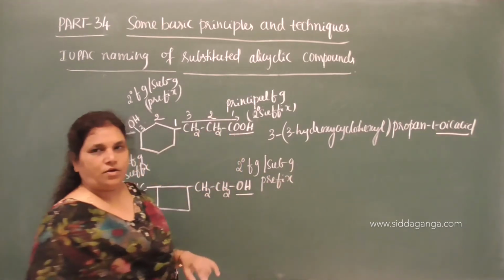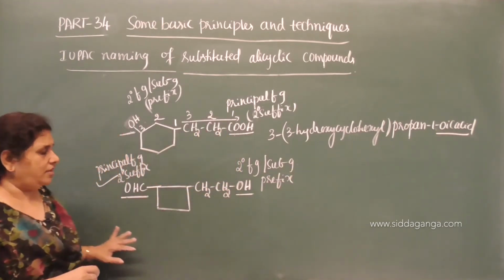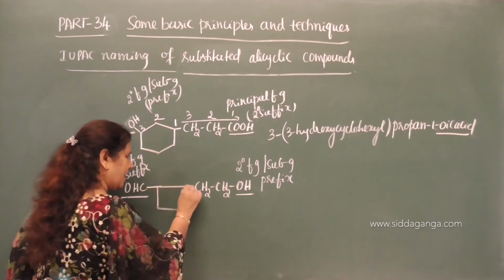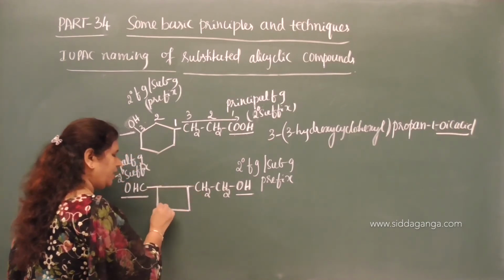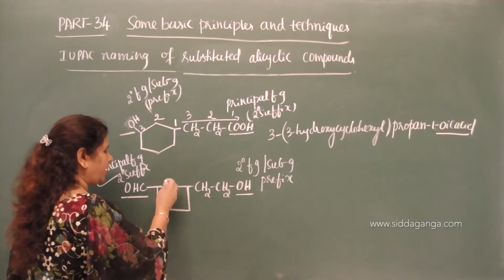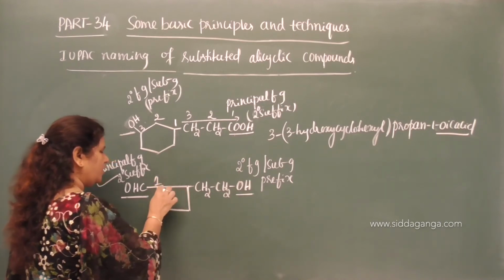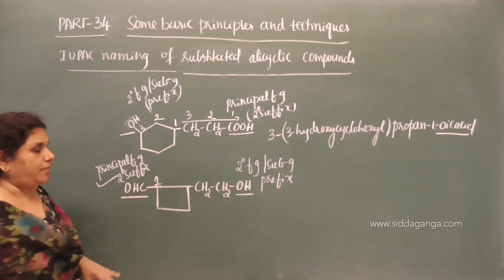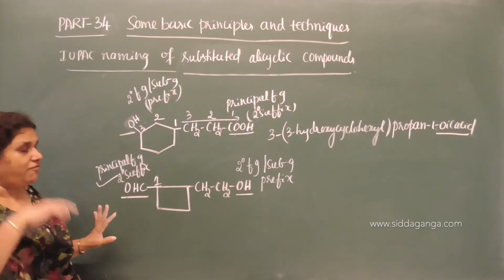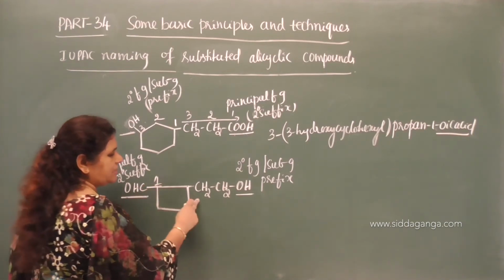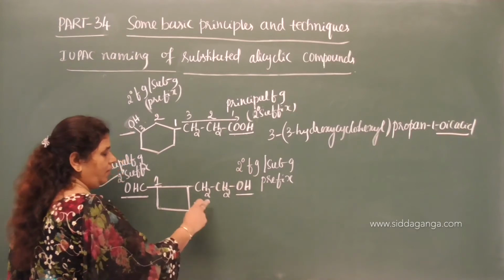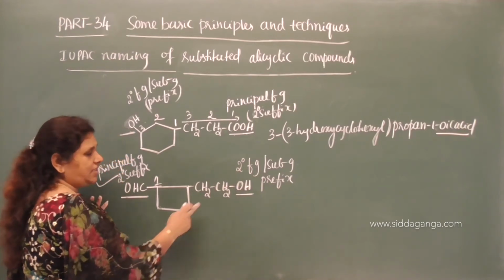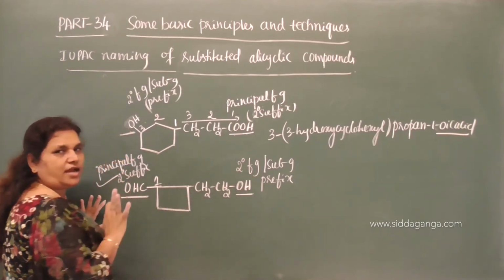The prefix is hydroxy. Now consider the alicyclic ring first, and give the number from one end to another by assigning the lowest possible number to the carbon carrying the principal functional group. So now this becomes a substituent. We have to treat this compound as a substituted alicyclic compound.